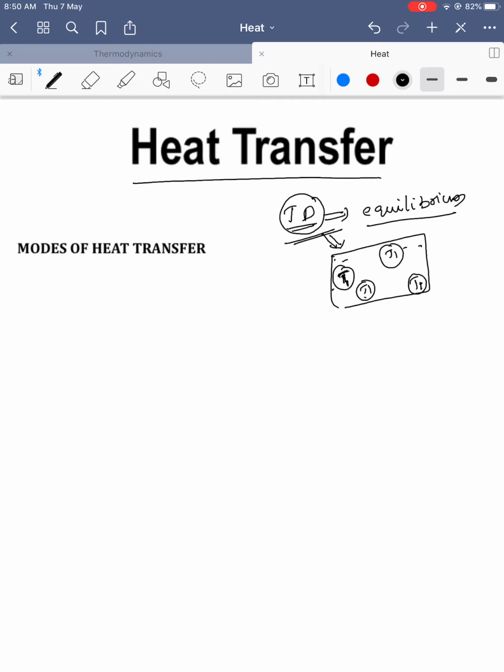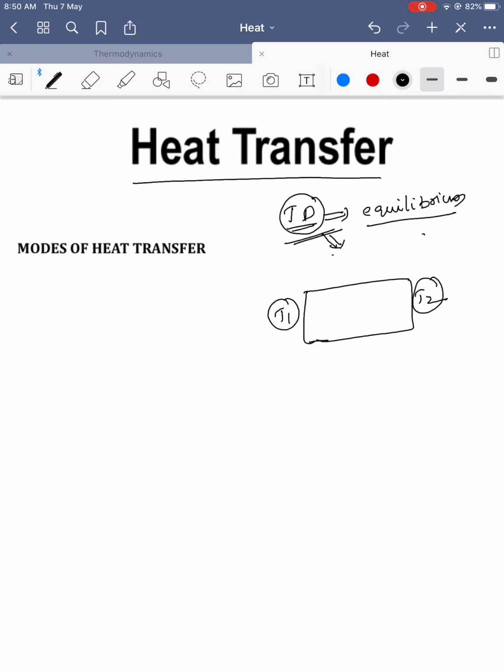Heat transfer: say take a metal box, a metal body, with temperatures T1 and T2 here. These two temperatures are not equal. If temperatures are not equal, say T1 is greater than T2, heat starts flowing from high temperature to low temperature in that direction. The way we study transfer of heat is called heat transfer. The equilibrium cases, where the temperature is the same throughout the body, are called thermodynamics.